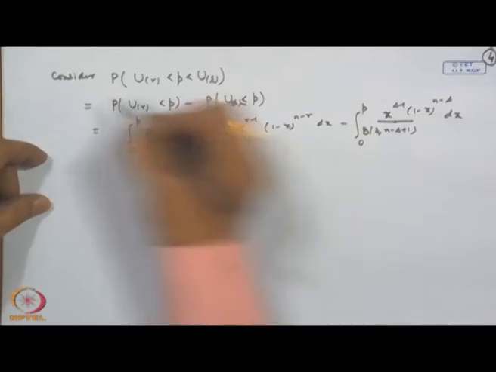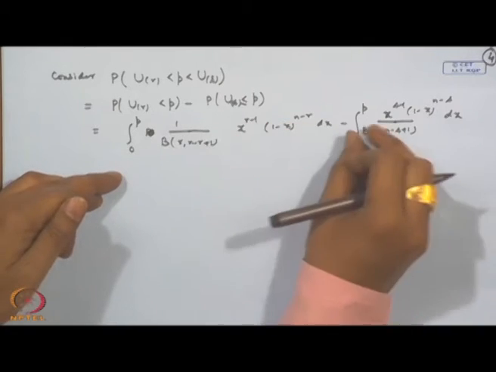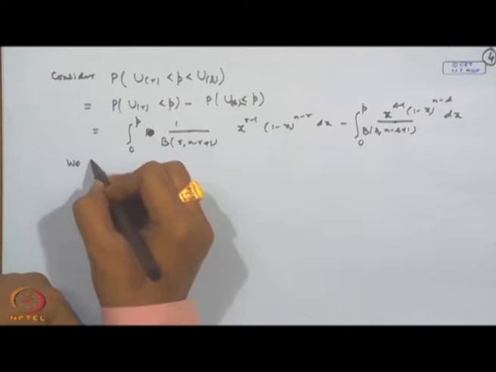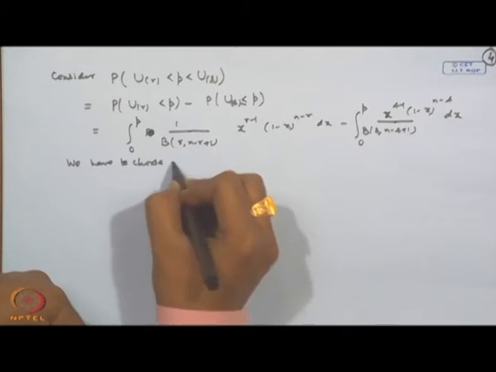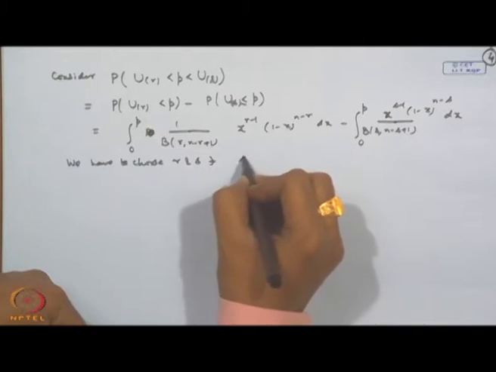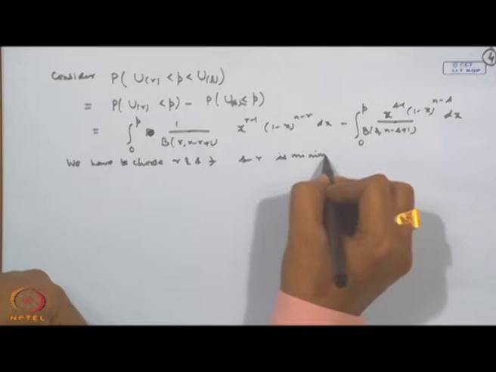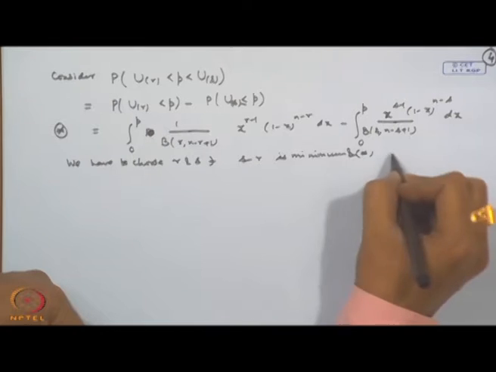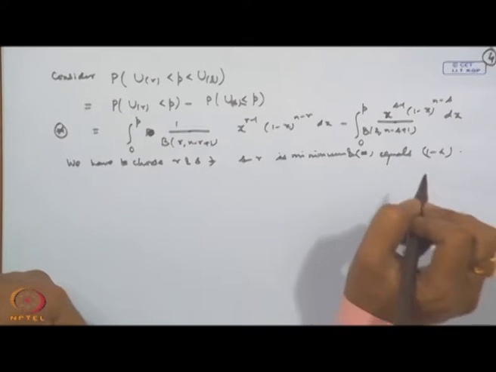Well, we have to determine r and s. These are both incomplete beta functions. So we have to choose r and s such that s minus r is minimum, and if I call this quantity star, then star equals 1 minus alpha.